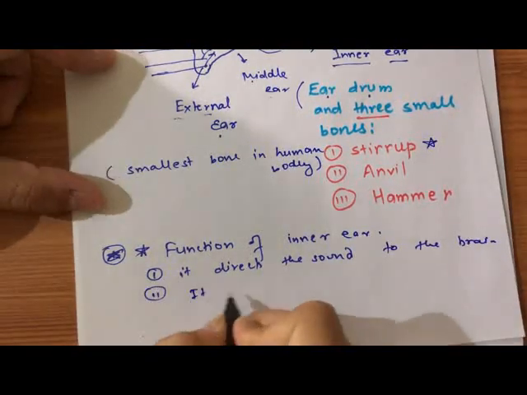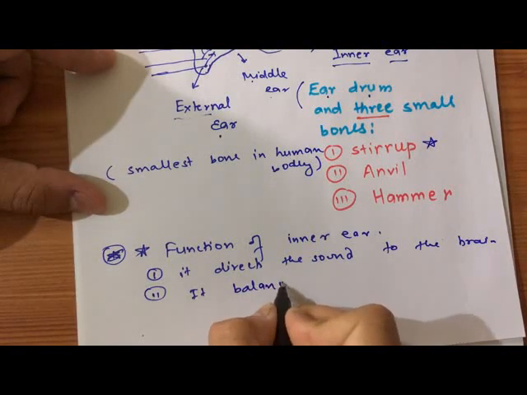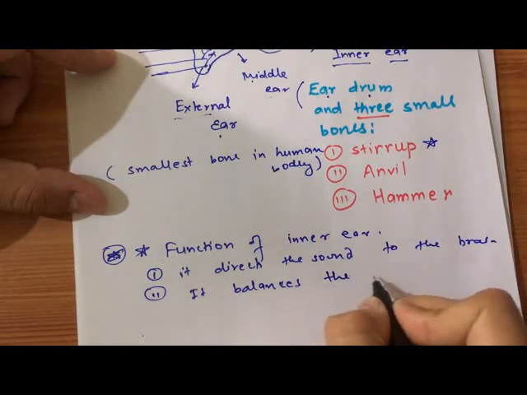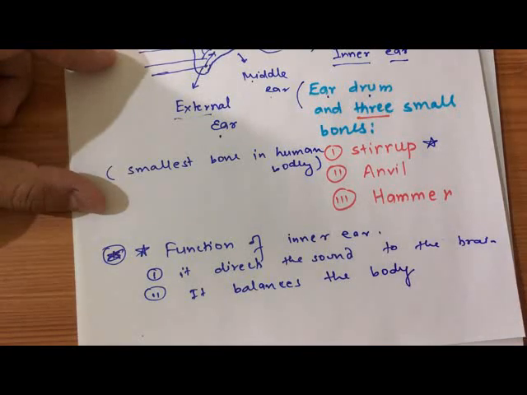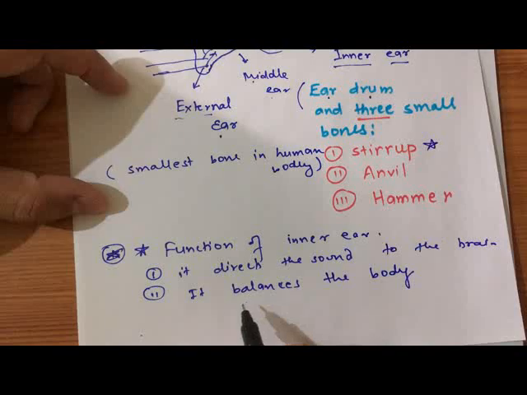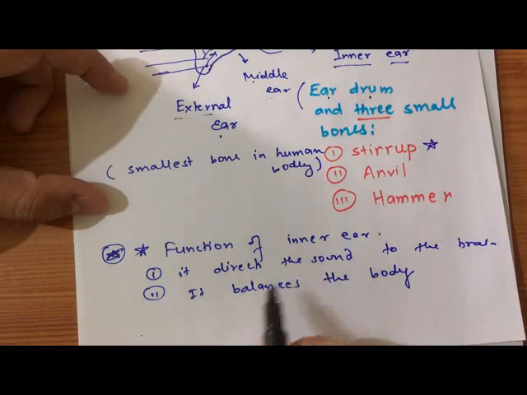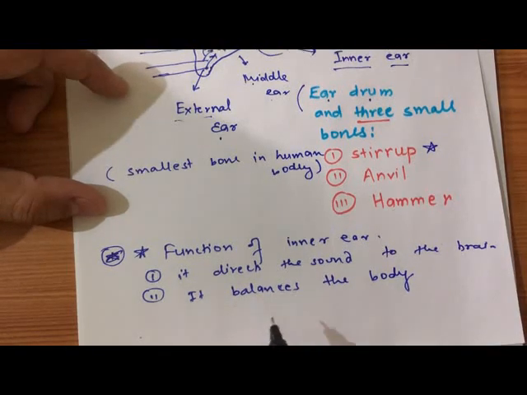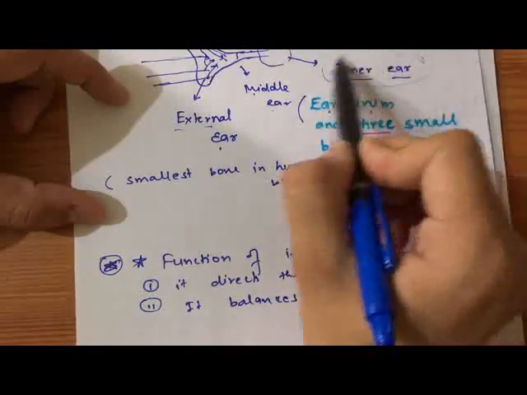Second, it balances the body. So which part is used for balancing our body? The correct answer is the inner ear.